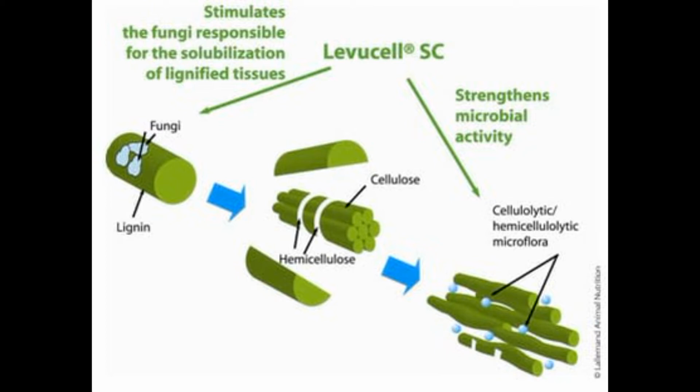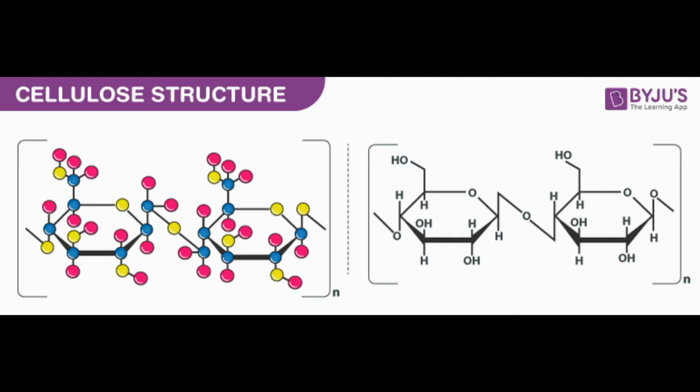So when these anaerobic bacteria present within the rumen act on the ingested plants or green forages, they break the beta 1,4 linkage of the plant cell wall structural carbohydrates, and these plant cell wall structural carbohydrates are actually cellulose and hemicellulose.